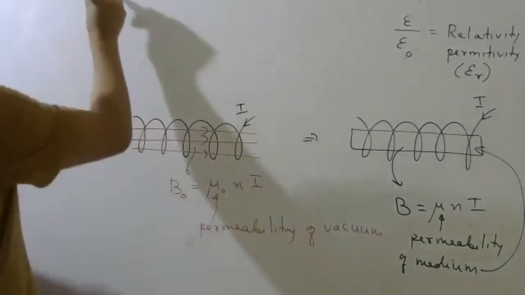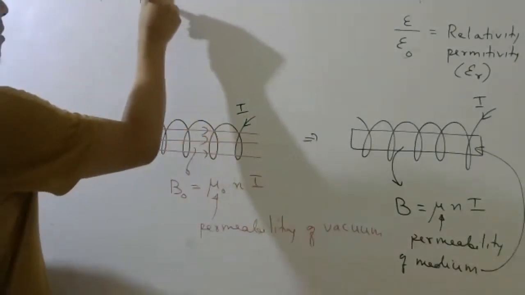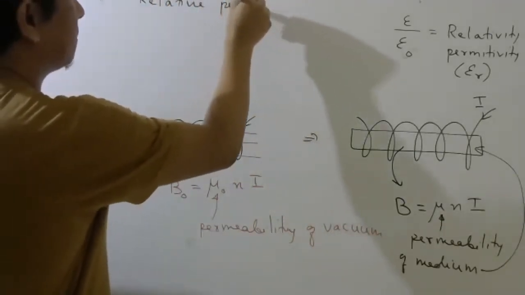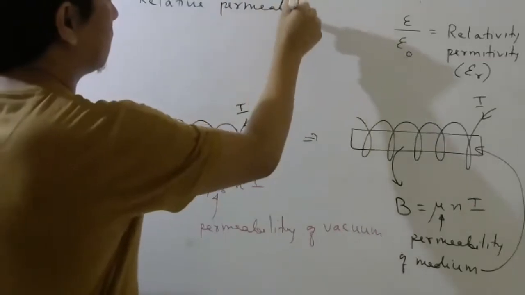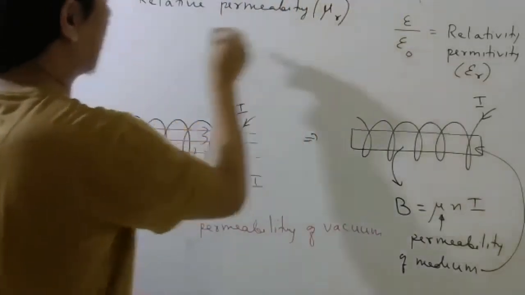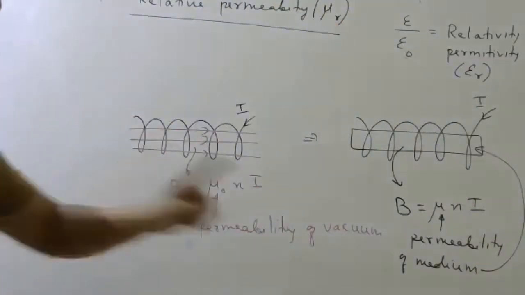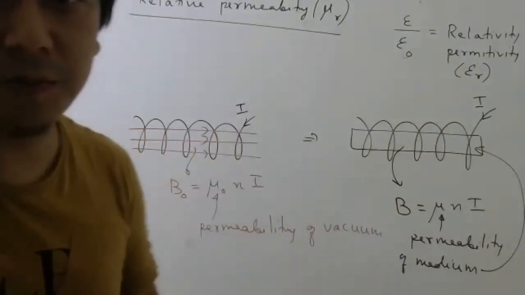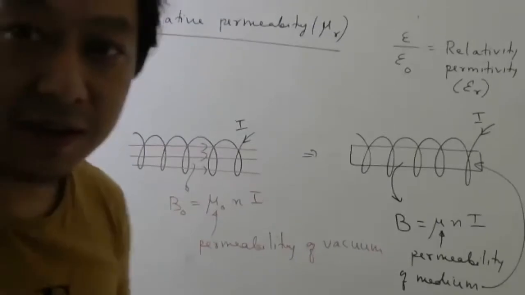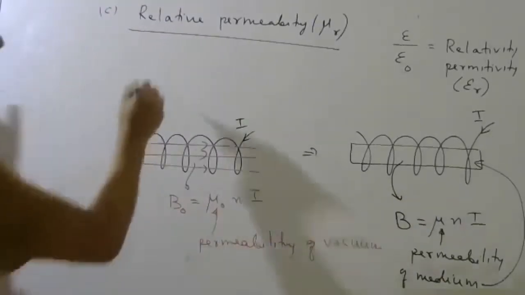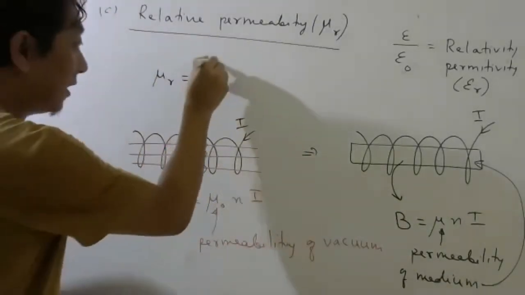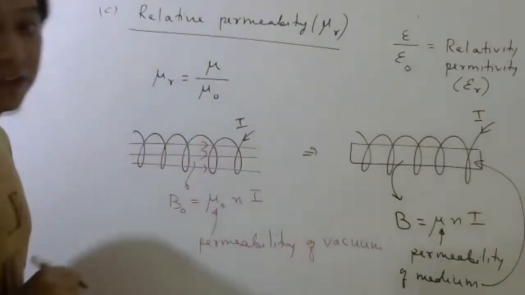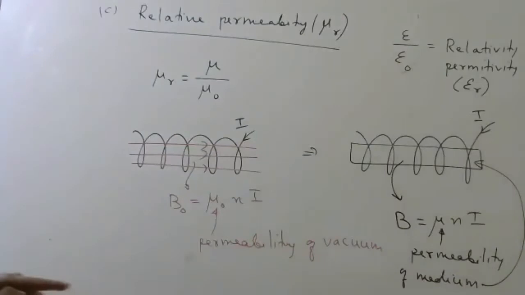Same thing we will do now. So let us now discuss quickly relative permeability. Mu r. Again, since permeability belongs to some medium, relative permeability also belongs to some medium. Okay. So what is relative permeability? It is the permeability of the medium divided by permeability of vacuum. Exactly same as here.